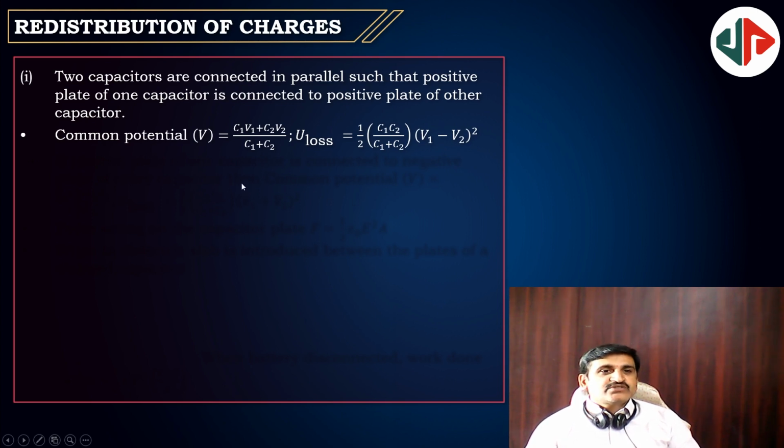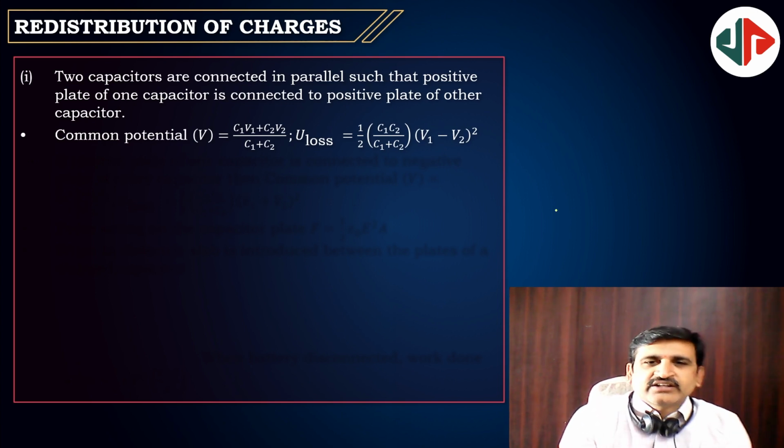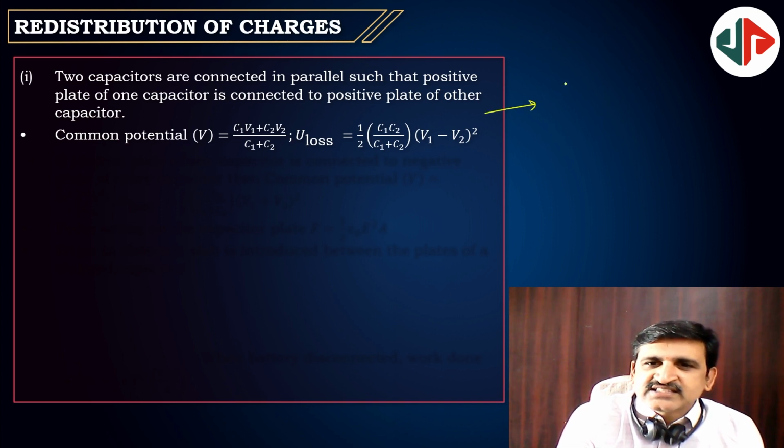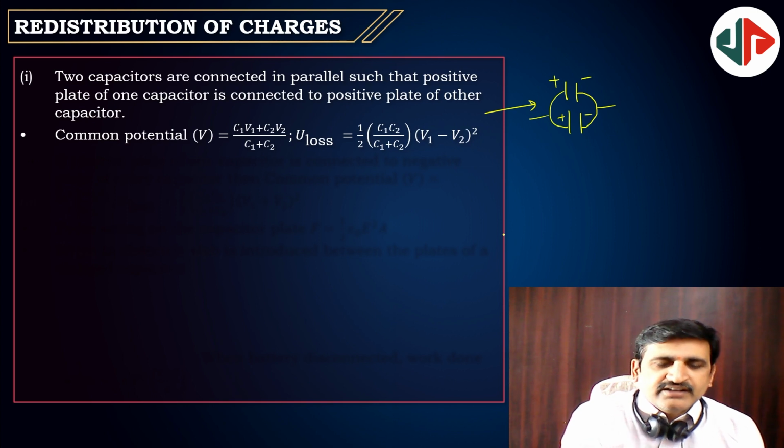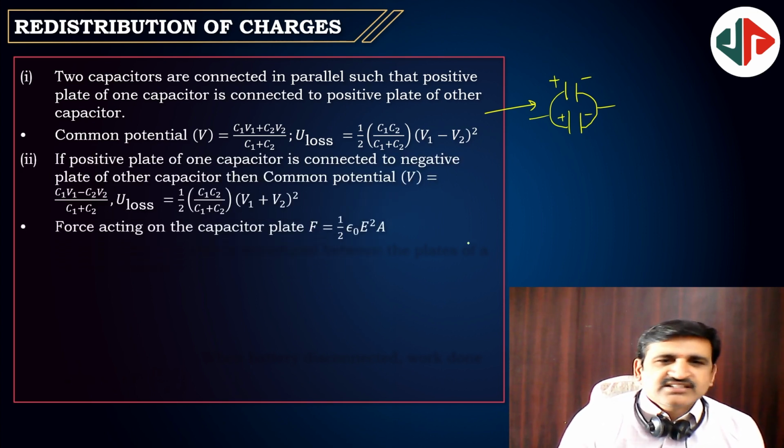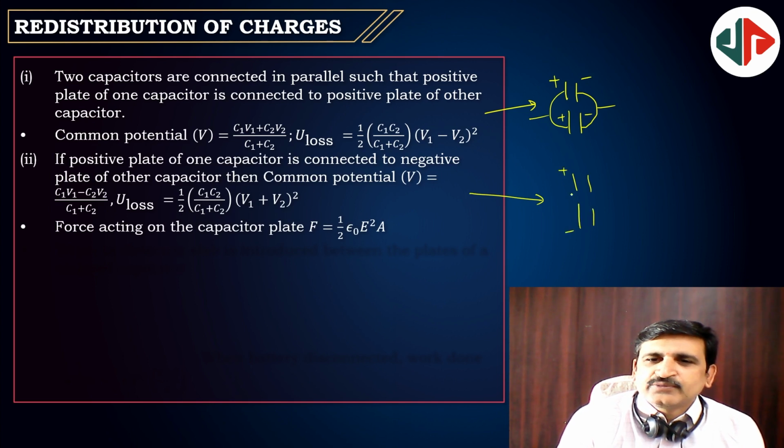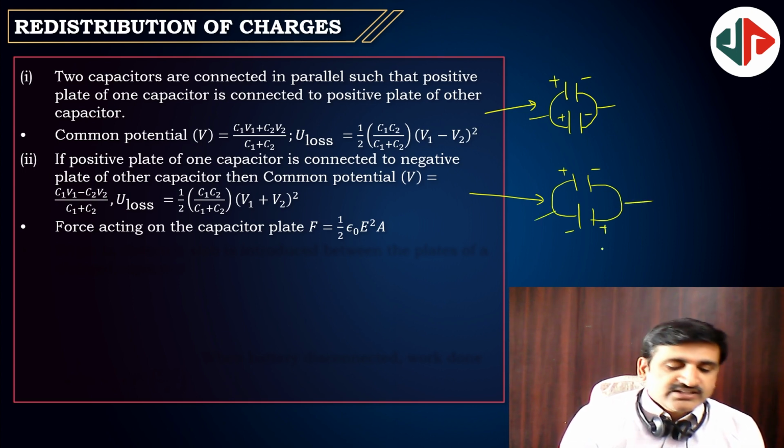If positive is connected to negative and negative connected to positive, then this case is positive connected. I think the diagram is there, but I am drawing it for my interest sake, and the other one is also given. The other one is positive connected to the negative plate and negative connected to the positive plate. Then what happens? It is going to lose maximum charge, and it is going to have maximum loss of potential energy.